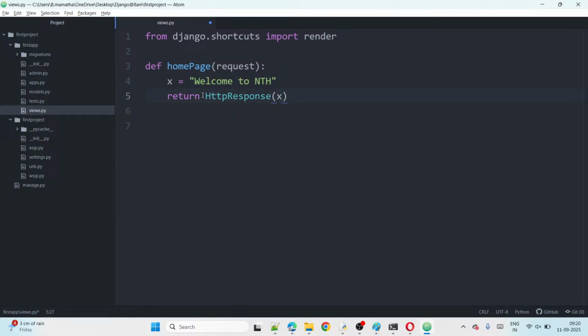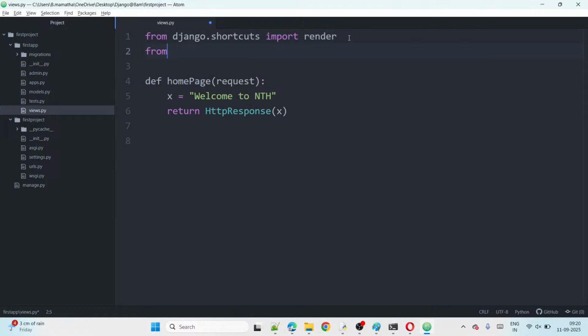But remember, HTTP response we should import, guys. See here, render is already imported. In the same way, from django.http import HttpResponse. Like that we have to import first of all.